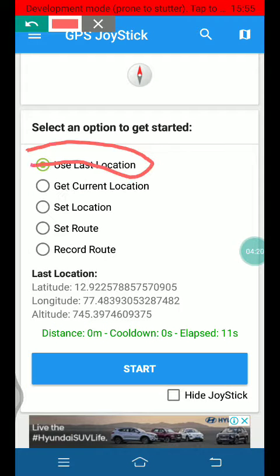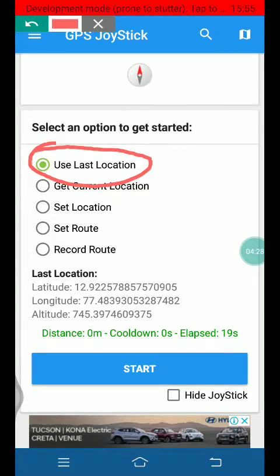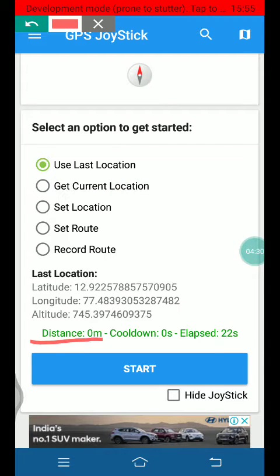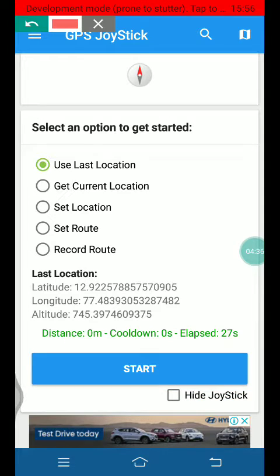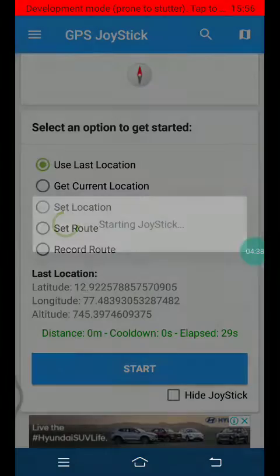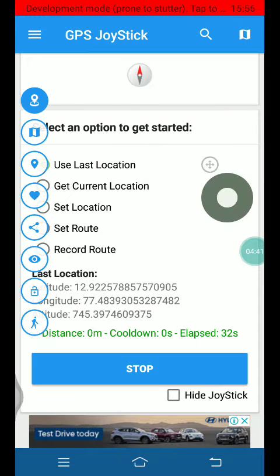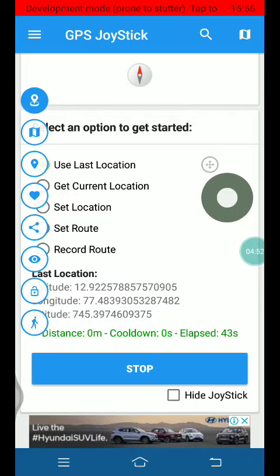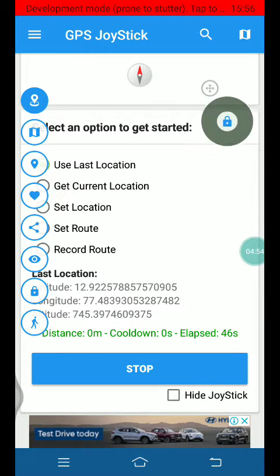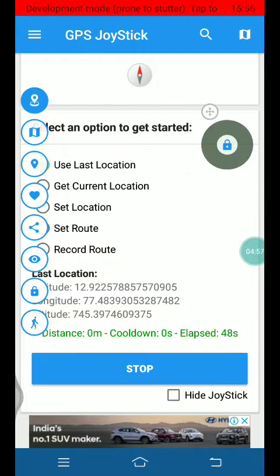You can see I've opened my use current location only. I have checked, and the start is also blue color. Then let's press start. The joystick is ready. Put it to lock, and you can check. Put it to open, it can scroll anywhere.